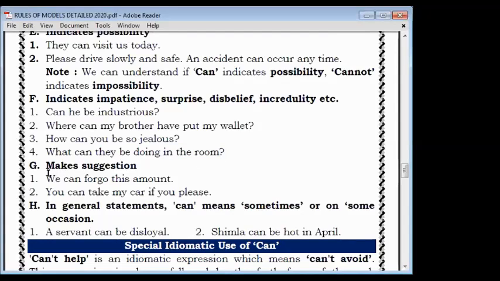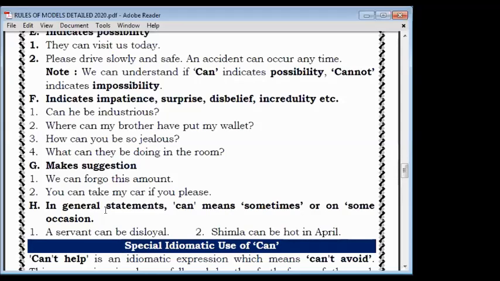Next is making a suggestion. If we are suggesting something to someone, then too we can use this word can. We can forego this amount. Next, you can take my car if you please, meaning if it seems right to you, you can take my car. Suggestion is there. If your car is okay, fine, but if you want a more spacious car, you can take my car. You want to take it or you don't, in both cases suggestion is given.